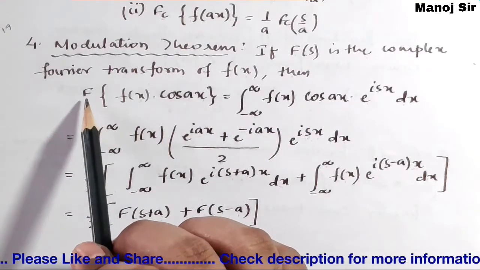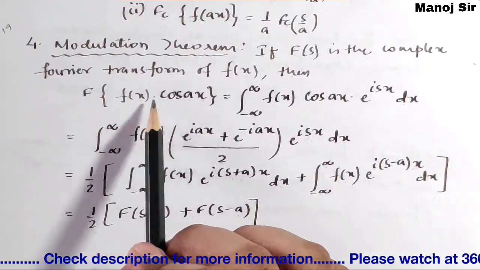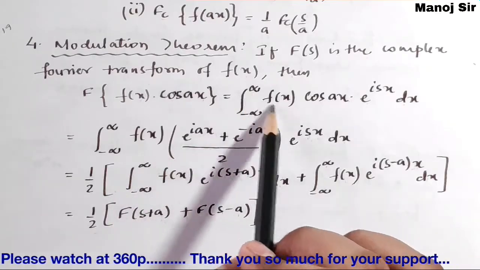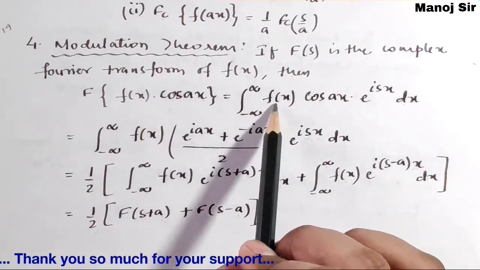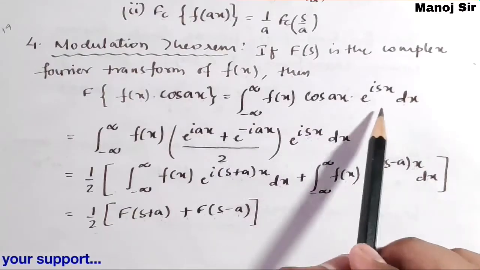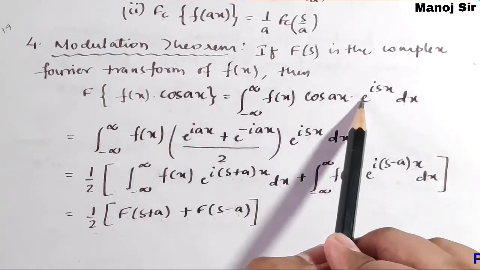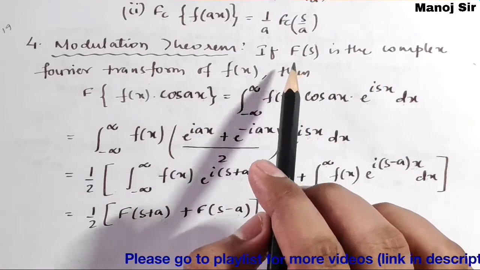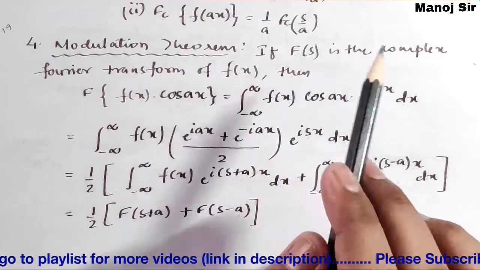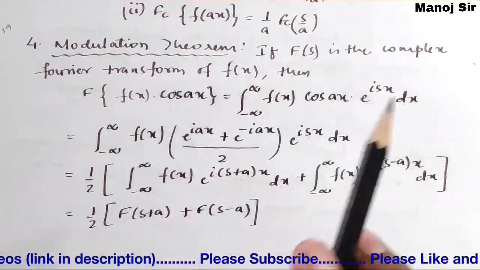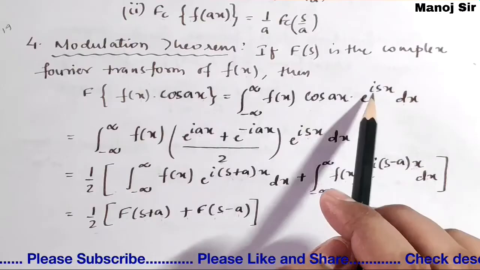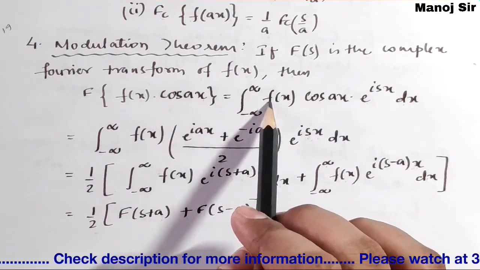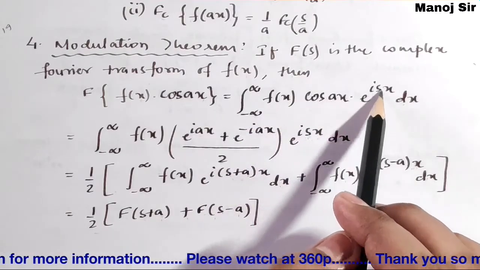Here we have the Fourier transform of f of x into cos ax. This can be written as the integration from minus infinity to plus infinity of f of x into cos ax into e to the power i sx dx. You must be aware of what the Fourier transform of any function f of x is, that is f of x into e to the power i sx dx. But here we have cos ax with this f of x, so f of x into cos ax e to the power i sx dx.